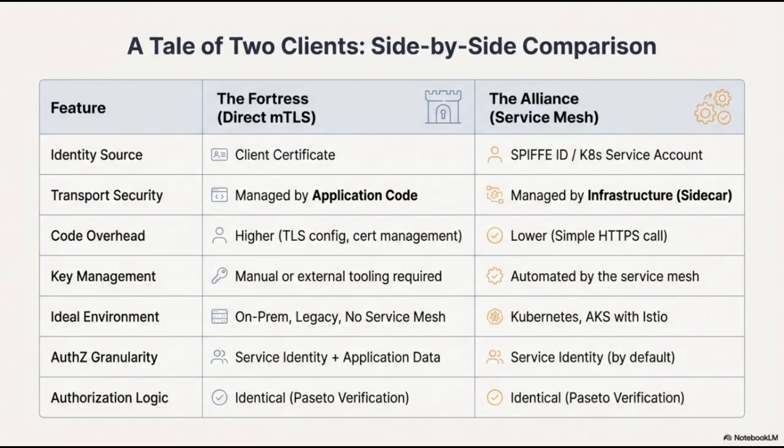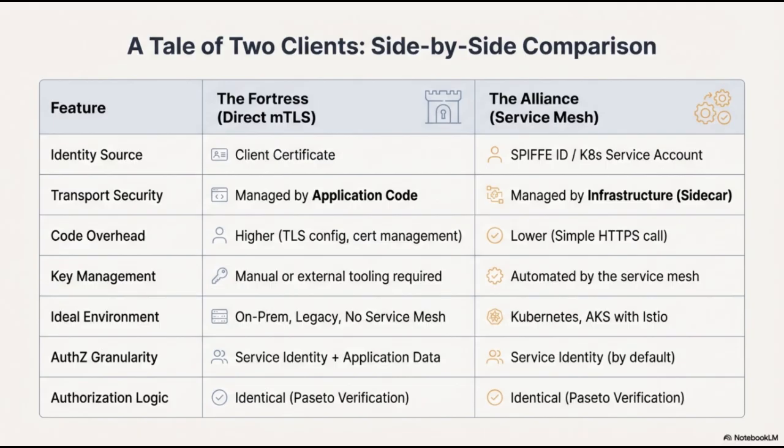When considering the ideal environment, direct MTLS is the preferred choice for on-premises or legacy systems without mesh support. However, for modern Kubernetes-based stacks, such as AKS with Istio, the Alliance model is the standard. In terms of authorization granularity, the Fortress approach enables checks based on both service identity and application data, while the Alliance focuses on service identity by default.